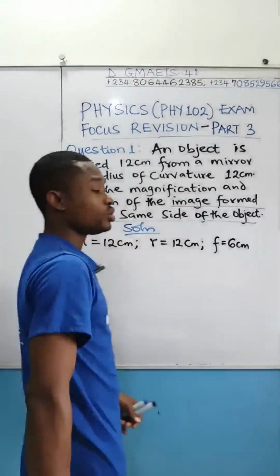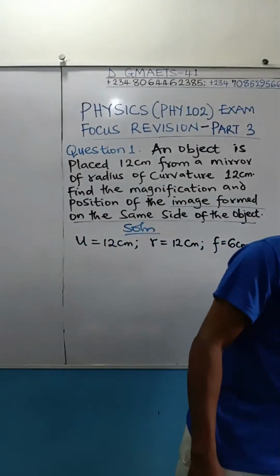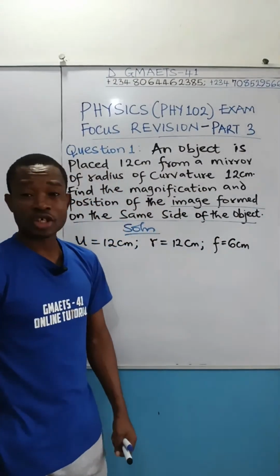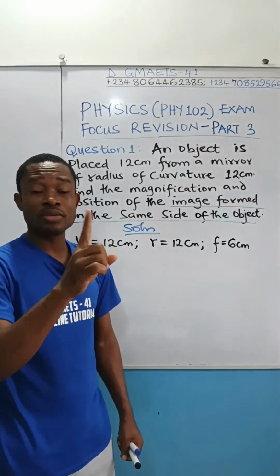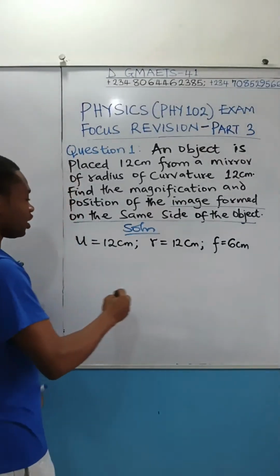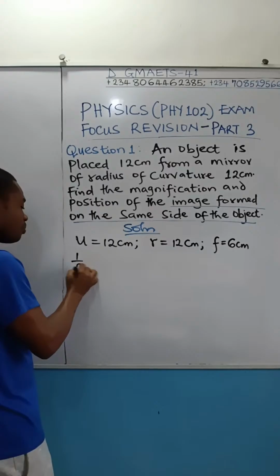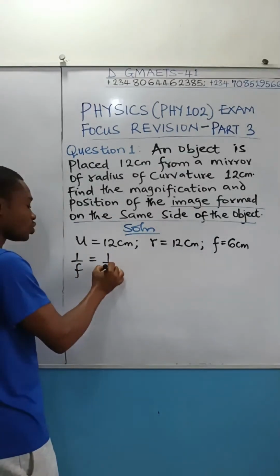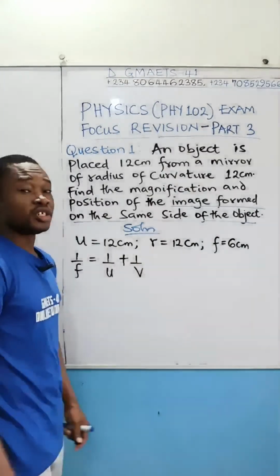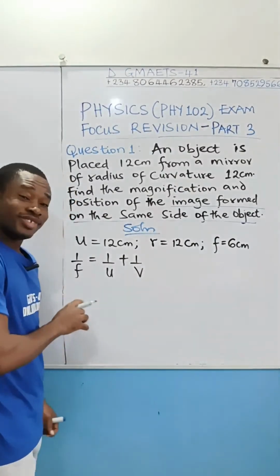So I've already told you that the image distance V is going to be 12 centimeters. And of course, the magnification is going to be 1 because it's going to be the same size as the object. Let us verify. To verify, we use our mirror formula: 1 over F equals 1 over U plus 1 over V. This is a concave mirror.